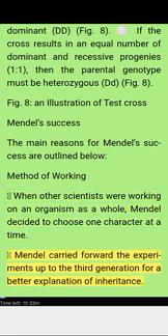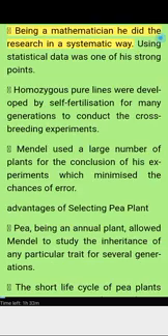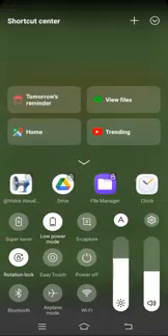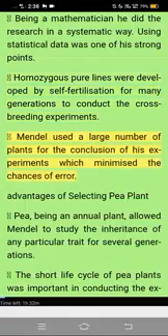Mendel carried forward the experiments up to the third generation for a better explanation of inheritance. Being a mathematician, he did the research in a systematic way. Using statistical data was one of his strong points. Homozygous pure lines were developed by self-fertilization for many generations to conduct the cross-breeding experiments. Mendel used a large number of plants for the conclusion of his experiments, which minimized the chances of error.